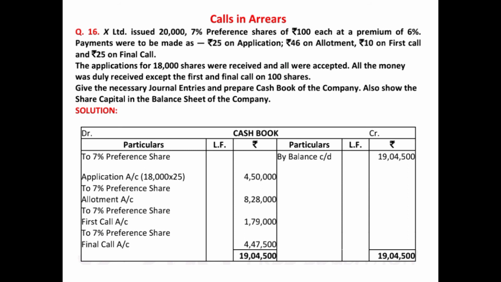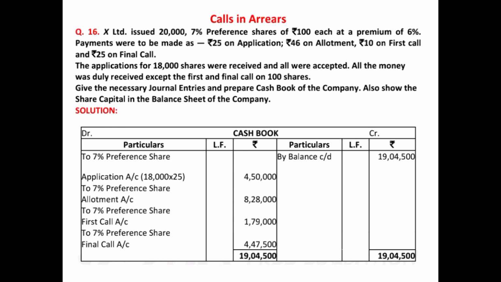So 6% of 100 rupees is basically 6 rupees. So that means preference shares of 100 are issued at 100 plus 6, that is 106. Payments were to be made as 25 on application, 46 on allotment, 10 on first call and 25 on final call. Since no information is given, we'll assume that 46 on allotment includes the 6 rupees of premium.